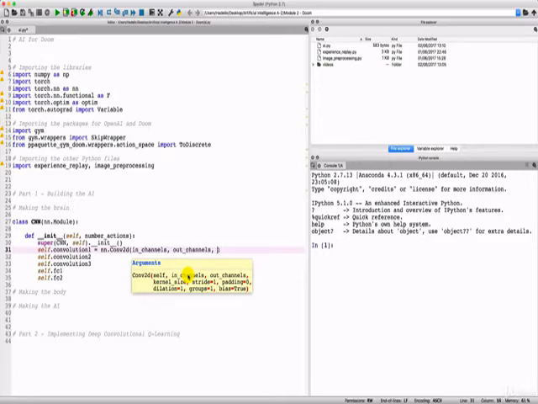The third one is kernel size, and the rest of them are the stride, the padding, the dilation, groups, and bias. And we have default values for all these ones, so we're not going to input them, we're going to keep the default values. But what's important is these 3 arguments, in channels, out channels, and kernel size. And so do you guess what they correspond to? Well, very simply, in channels correspond to the input of the convolution, and out channels correspond to the output of the convolution. So in channels, what is it going to be?